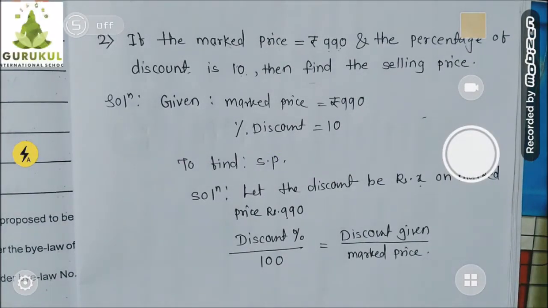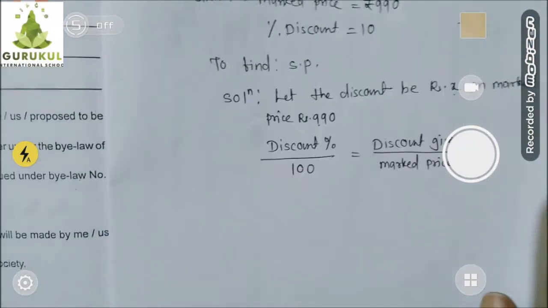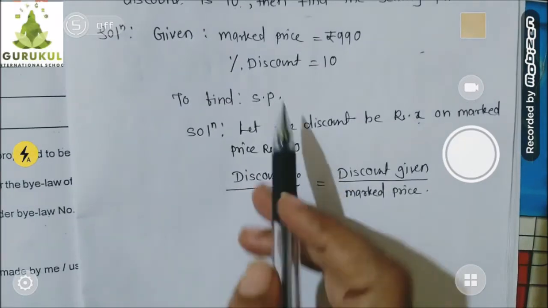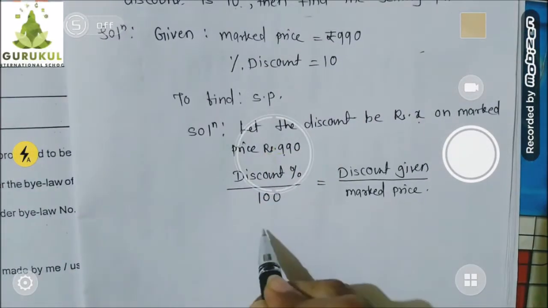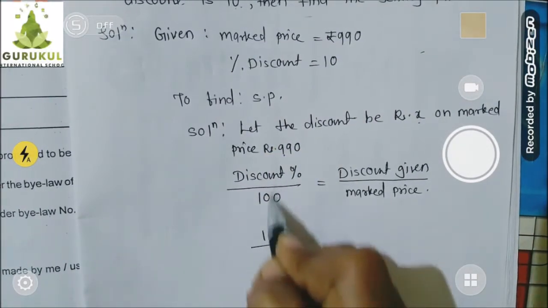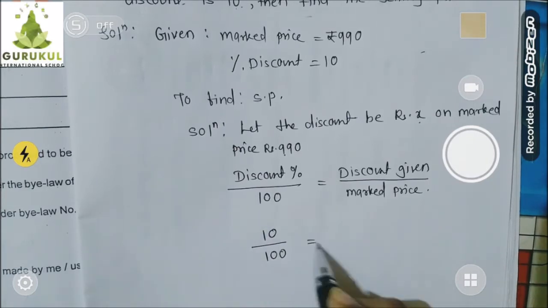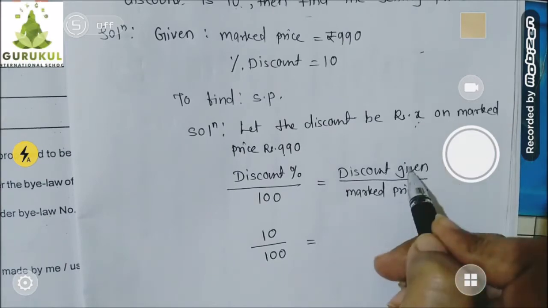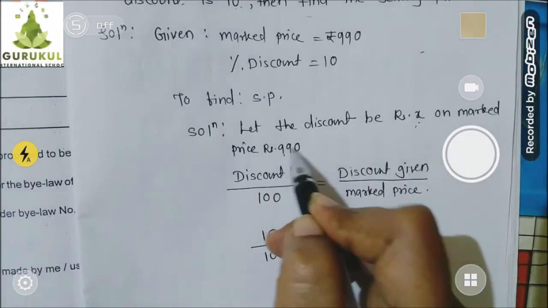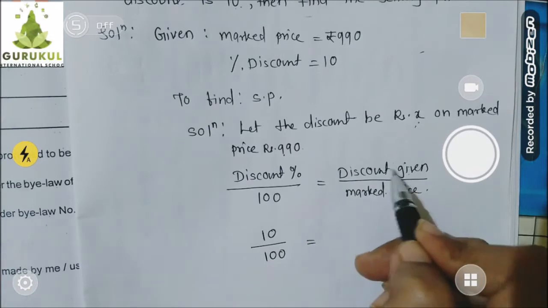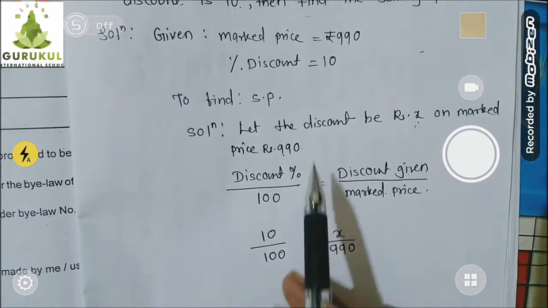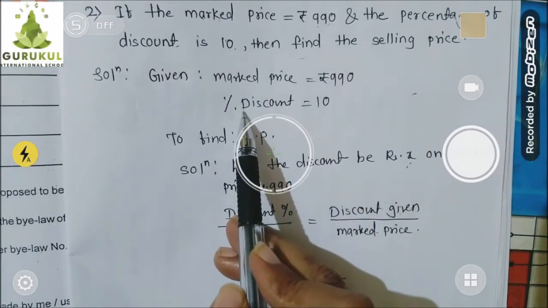So let's substitute the values. Discount percent is given 10. Okay, so I will write 10 upon 100 is equal to discount given, which I assumed X. It is in rupees form and this discount is given on mark price 990. Am I right? So this I assume X upon mark price, which is 990.